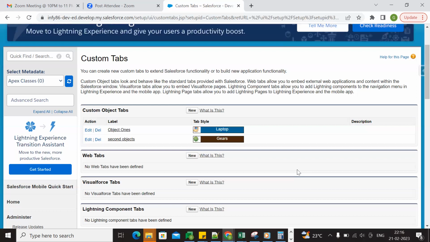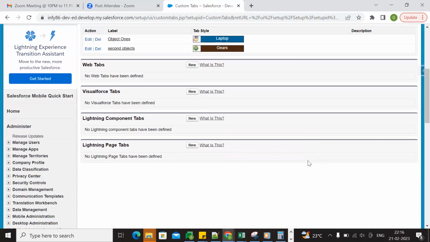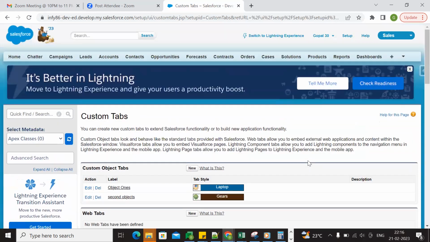Right. Okay. So what are the types of templates available in Salesforce? Text template, HTML with letterhead, custom HTML without letterhead, and Visualforce. Visualforce pages, right? Okay.